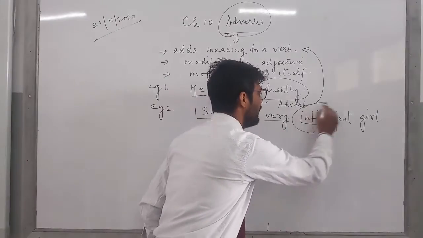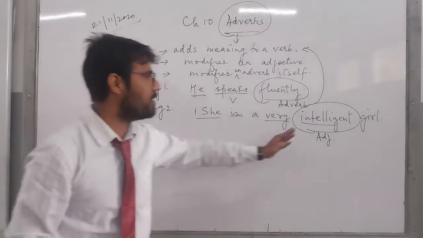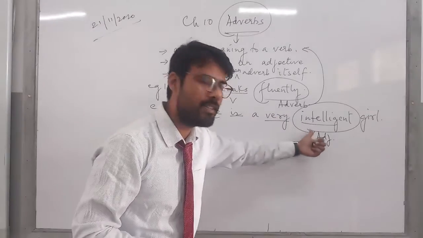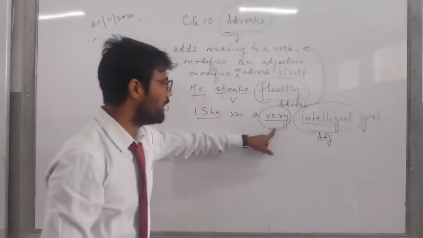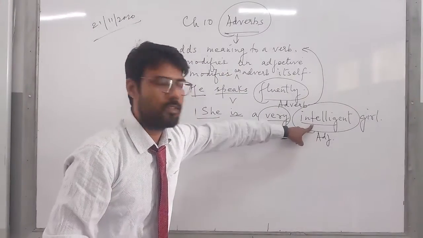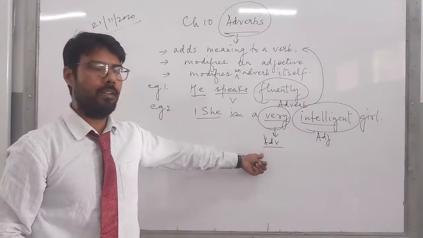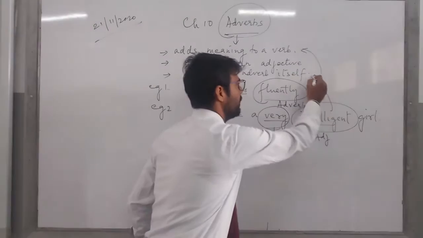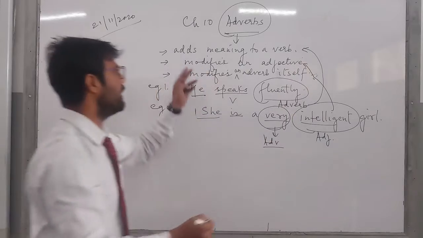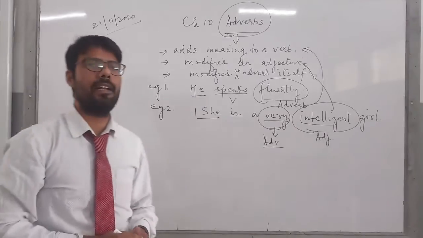The word intelligent is an adjective which describes the girl. How intelligent is she? She is very intelligent. So the word very has tried to modify the adjective. So again, you see that the word very is an adverb. Now, the second part has been justified, that it modifies an adjective. Now, the third part, that it modifies an adverb itself.